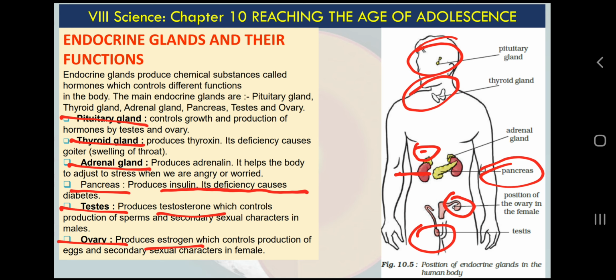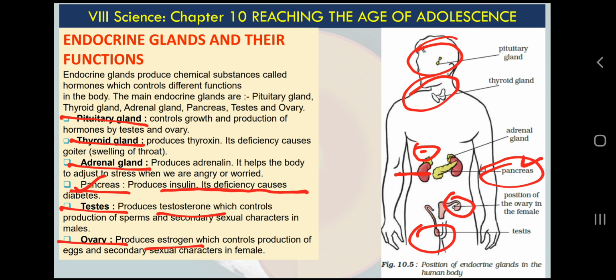I am sure that you are all aware of the liver. If you are not, you can recall the second chapter, nutrition in animals, from class 7 science. You can check out my channel, the class 7 science list also. I have made some videos for class 7 science too. The function of the liver is to store extra sugar from our blood, but the liver will not store that sugar automatically. The pancreas will help. The pancreas, which is an endocrine gland, will secrete a chemical called insulin, which is a hormone. Insulin will direct the liver to store glucose, or sugar, from our blood.